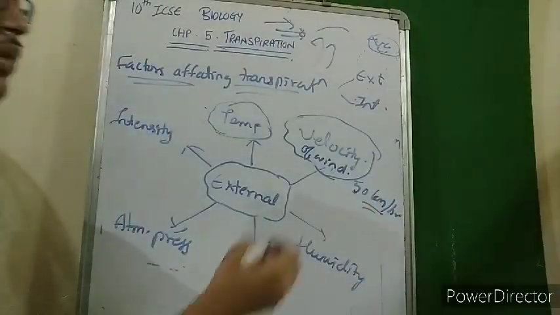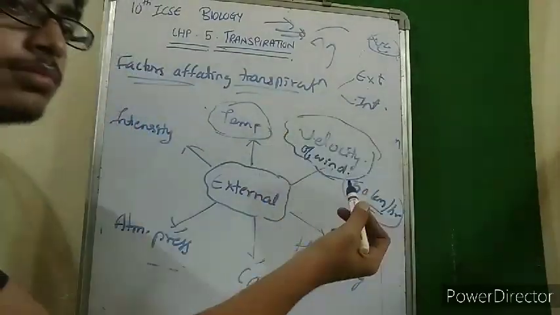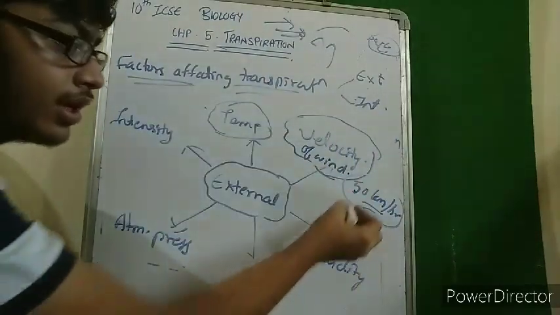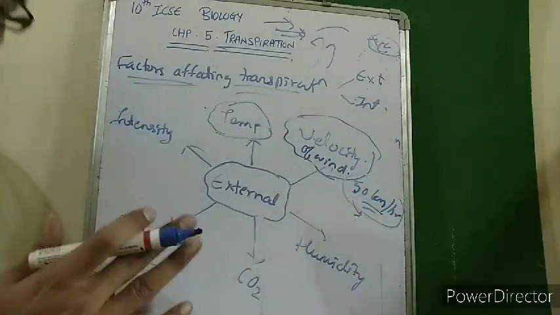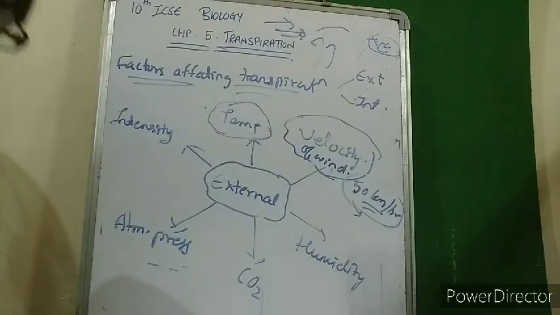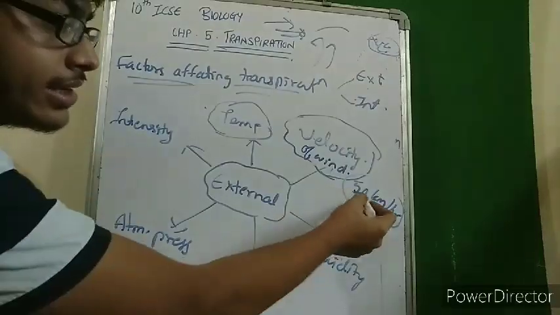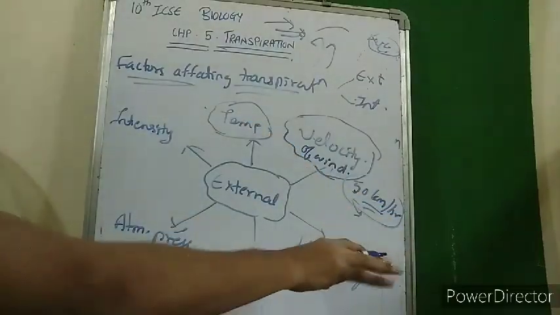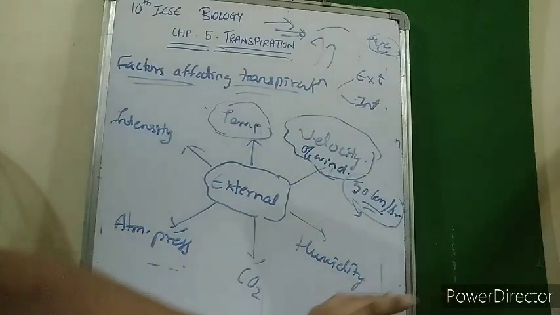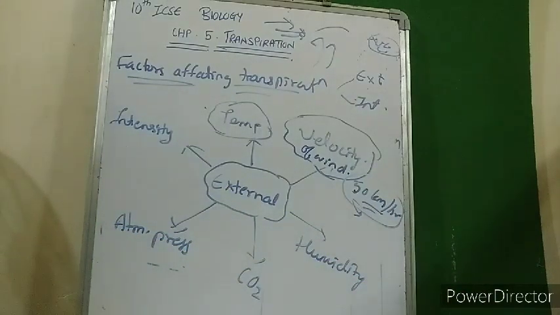When the velocity of the wind is exceeding, that means it is 50 or more than 50, then what occurs is the stomata closes and transpiration is reduced. So up to 50 km per hour, if the wind velocity increases, transpiration increases only. This is the limitation, that if it goes above 50, then no further increase in transpiration takes place.